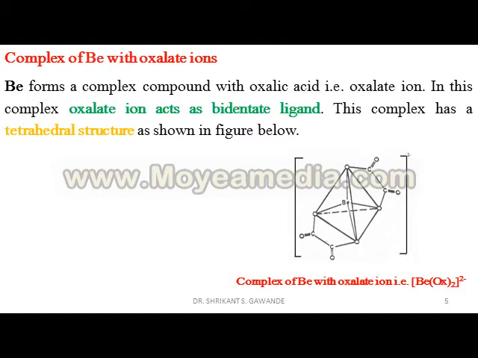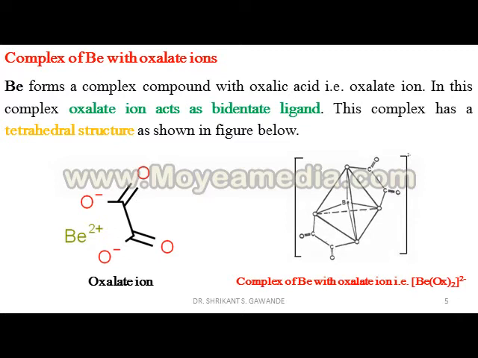Complexes of Be with oxalate ions. Be forms a complex compound with oxalic acid, that is, the oxalate ion.